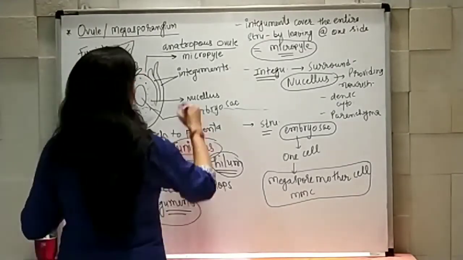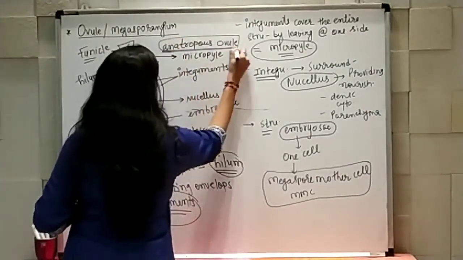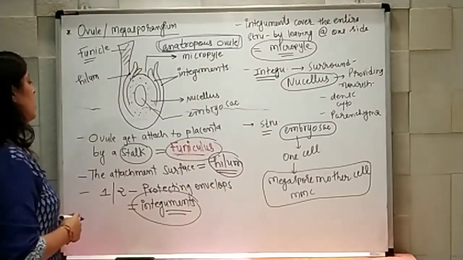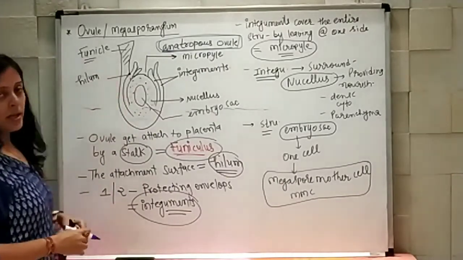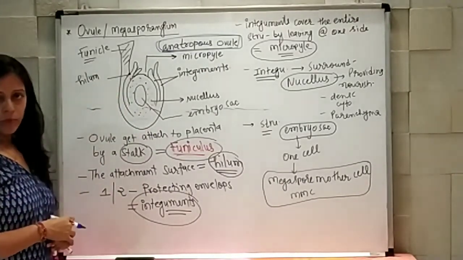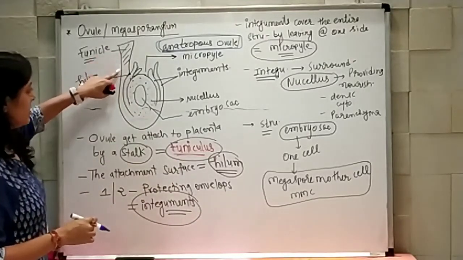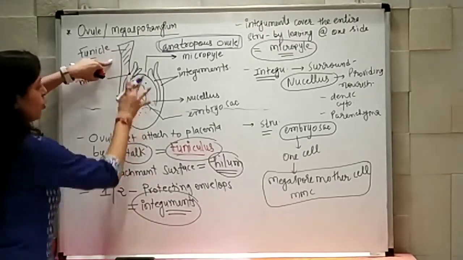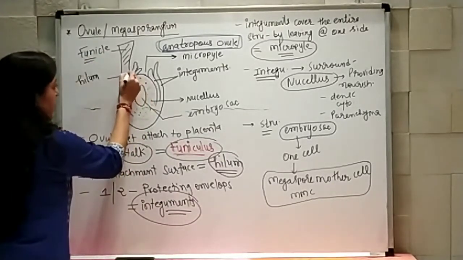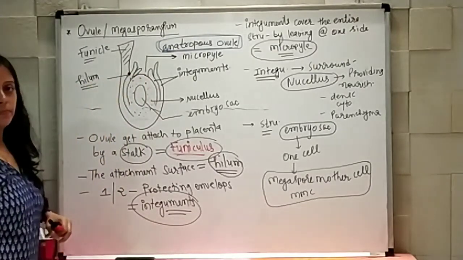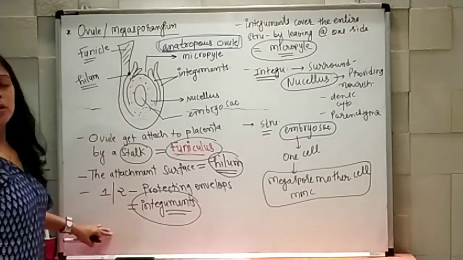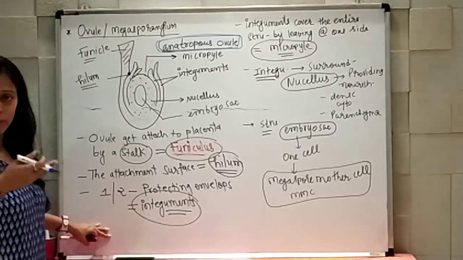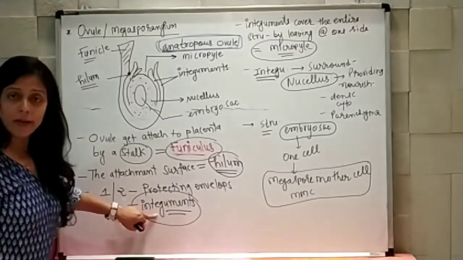Typically we are going to study the anatropous structure, because the majority of flowering plants have an anatropous ovule. The ovule gets attached to the placenta by a stalk-like structure, and that is known as funiculus. You can see here this stalk-like structure, funiculus. The attachment point of funiculus to the ovule is known as hilum. After that, one or two envelopes are there which are responsible for giving protection, and those are known as integuments.